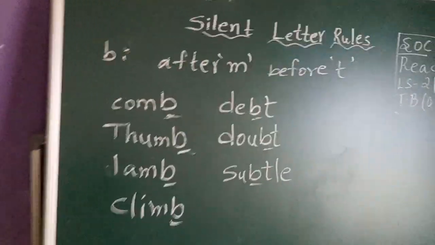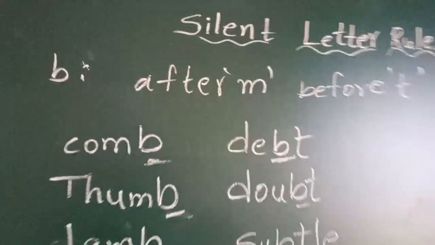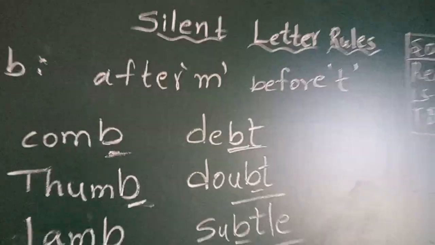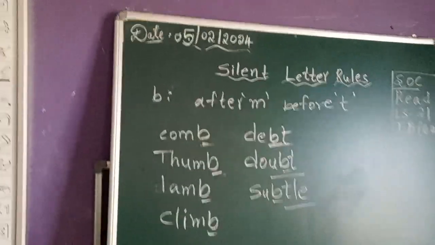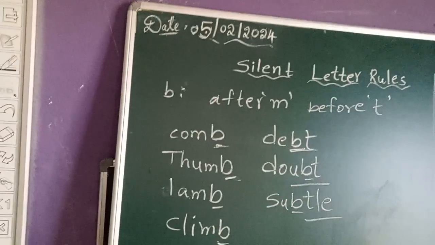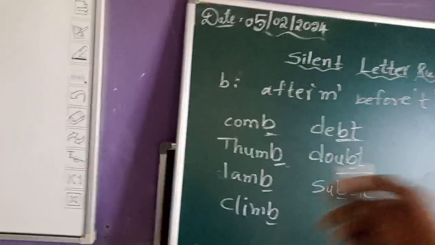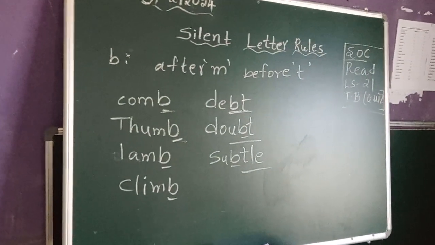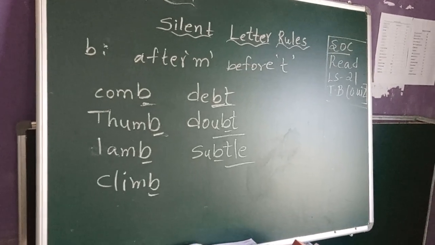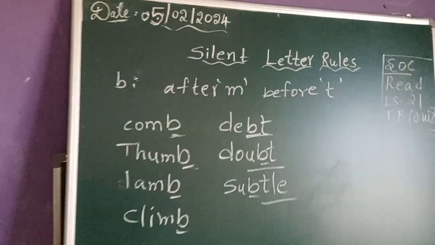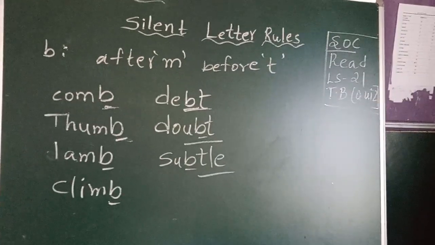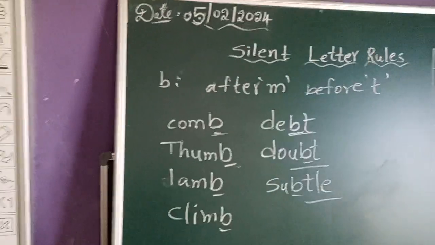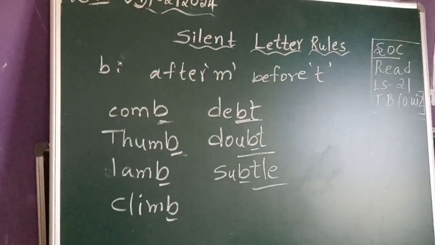And next, I told you B is silent before T. See if you observe here: debt, doubt, subtle. B comes before T there. So B is silent in that kind of words. Comb, thumb, lamb, climb. We should not say the B. Why? B is coming after M. And here debt, B is coming before T. That is the rule. If you observe the words, you can understand the rule also. Here debt, doubt, subtle.